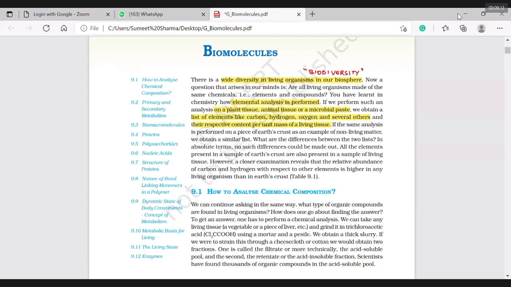If the same analysis is performed on a piece of earth crust as an example of non-living matter, we obtain a similar list. So it means directly or indirectly we are getting the list from the earth crust itself.